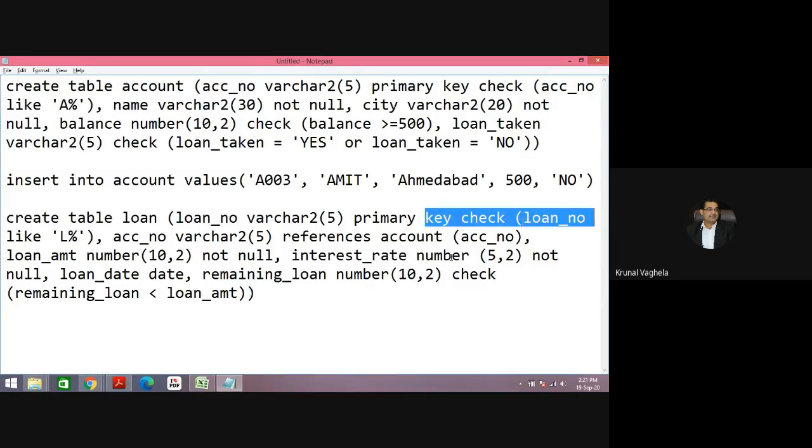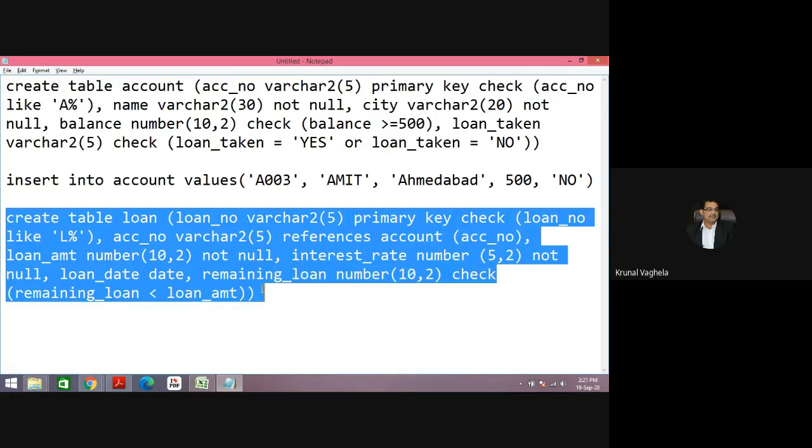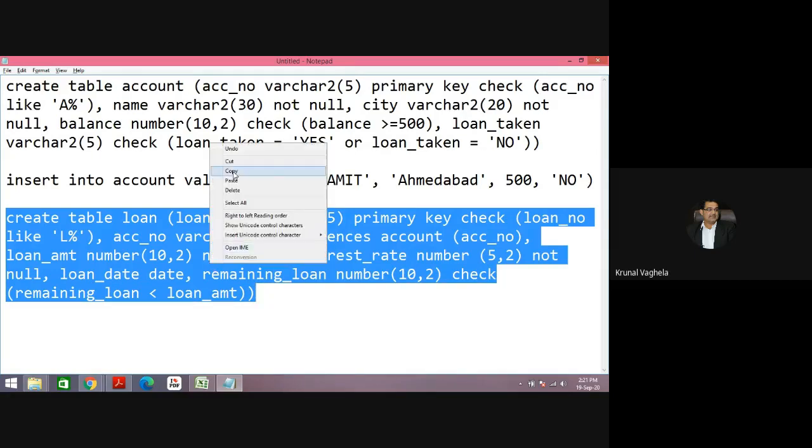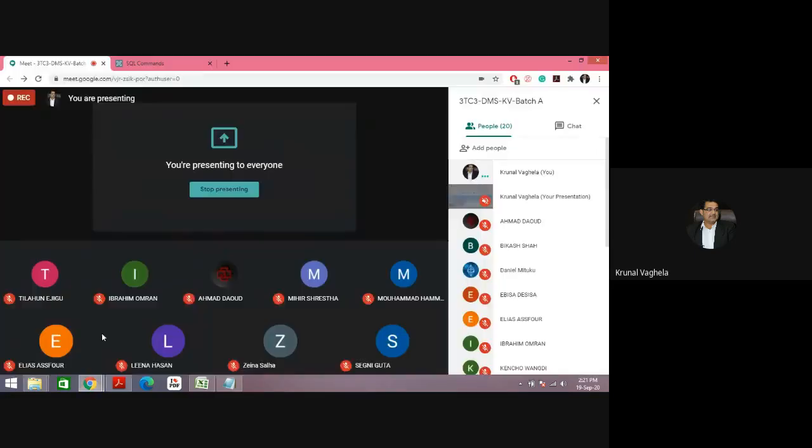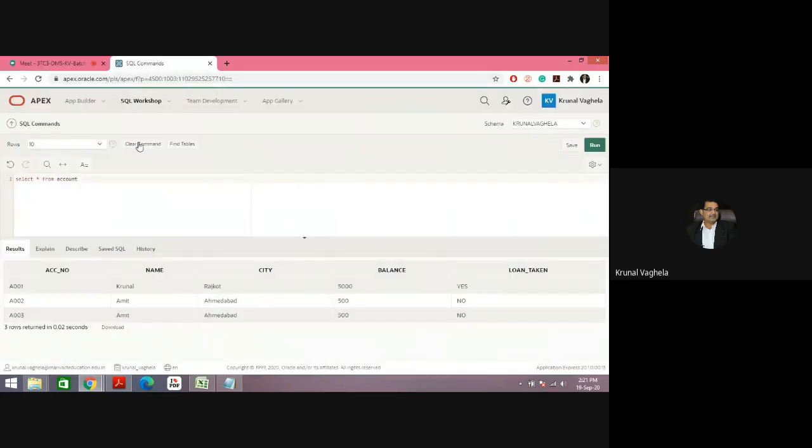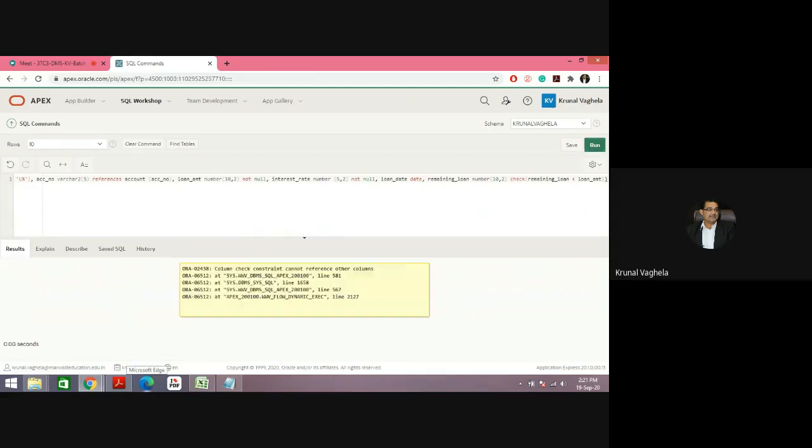These are not allowed. Let me show you. If I try to create this, Control C, Control V. See, check constraint cannot reference other columns.